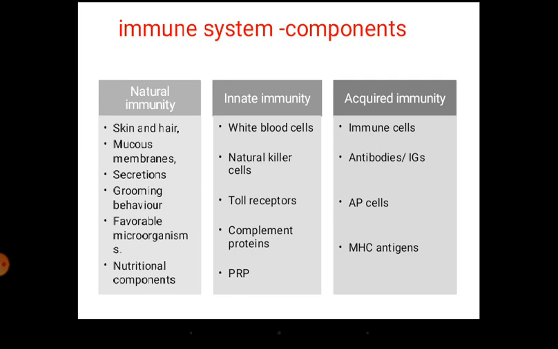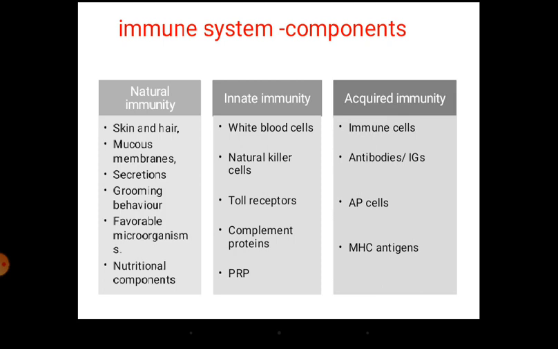They will compete with the pathogen to get the nutrition. In that way, favorable microorganisms already available in the host will also form the natural immunity, a barrier for the pathogen.